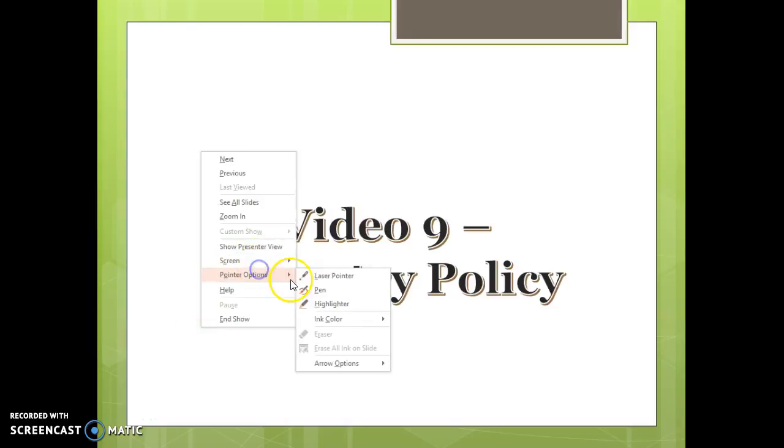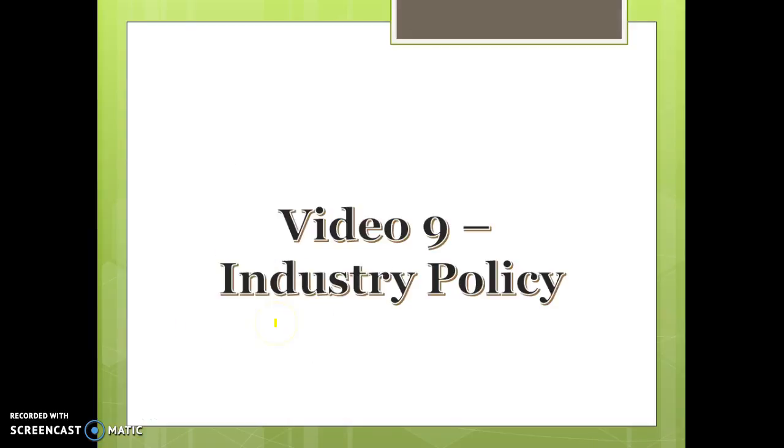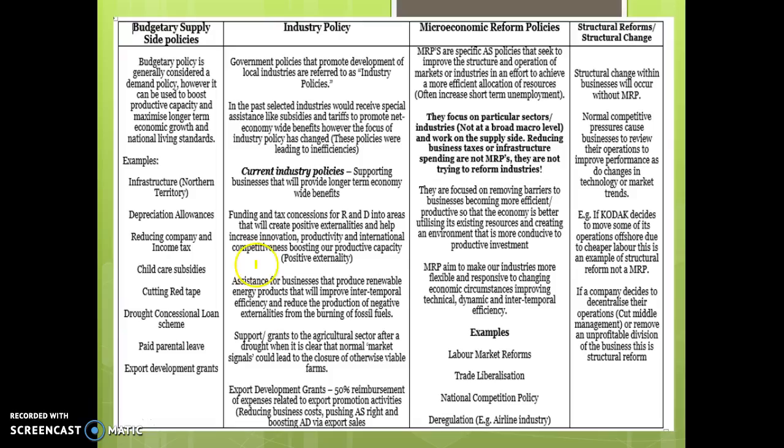In this video, we're going to be looking at what's meant by industry policy and how that's different from budgetary supply side policies. I'm going to go through each of these individually, and we'll also have a look at them in class. Basically, we've got budgetary supply side policies, which is looking at policies within the budget that can help to boost supply side potential. We talked about some of those in the last video.